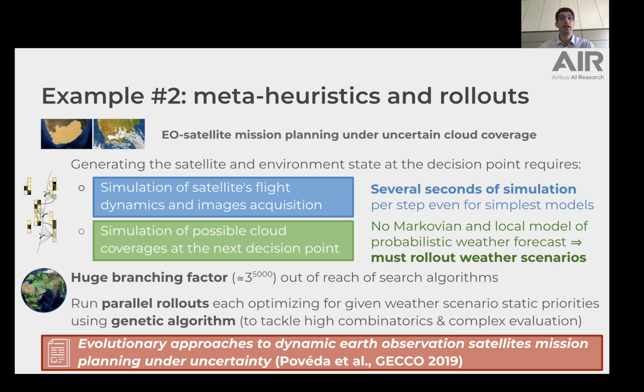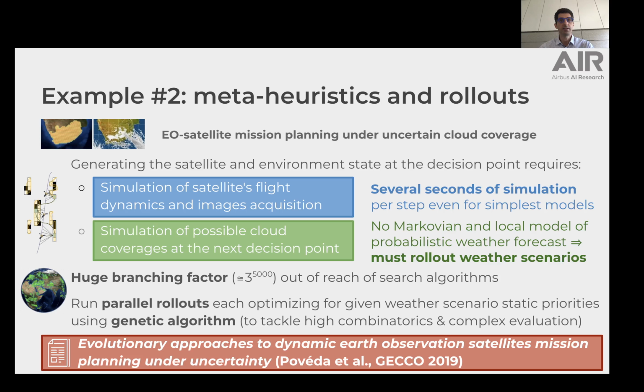On the other hand, we must simulate possible cloud coverages at the next decision point, narrowing several years of historical weather data. As explained in the previous slide, there is no easily computable Markovian local model of weather forecast, leaving us with the only solution of rollouting sampled scenarios from different historical weather observations.